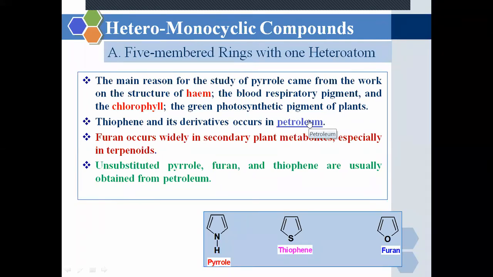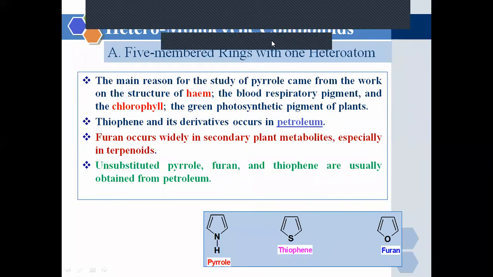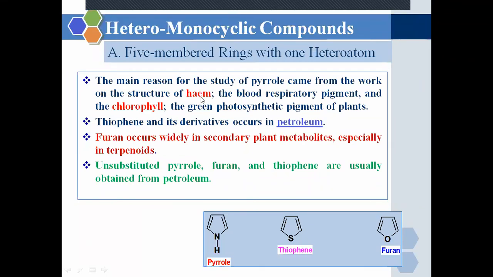See, last time in the exam they asked what the sources are and what the importance is of studying these organic compounds. So we know the importance of studying pyrrole is its presence in our natural sources, in hemoglobin and in chlorophyll, then the presence of thiophene in petrochemical compounds. Furan occurs widely in secondary plant pigments and plant metabolites, especially in the terpenoids.